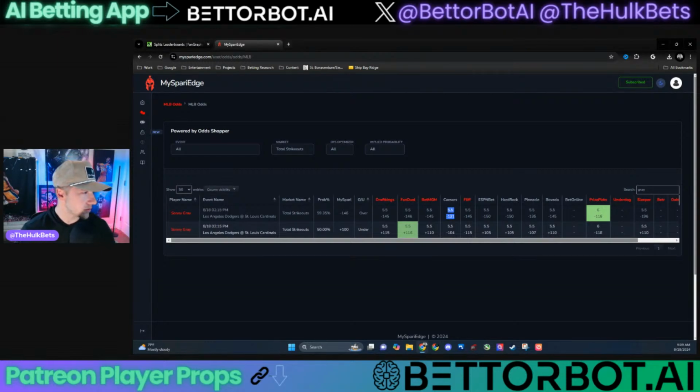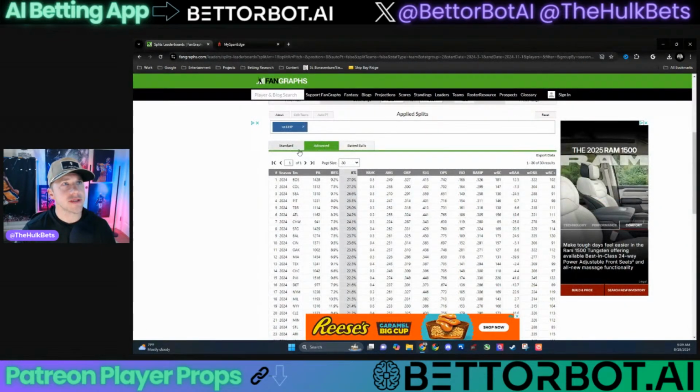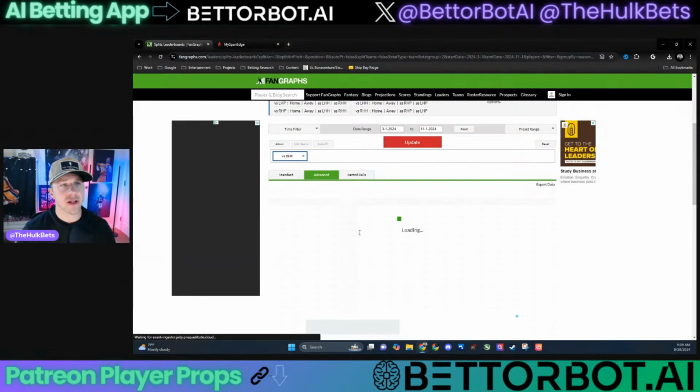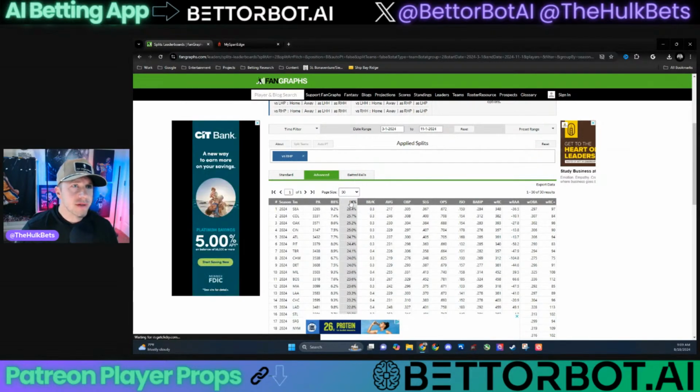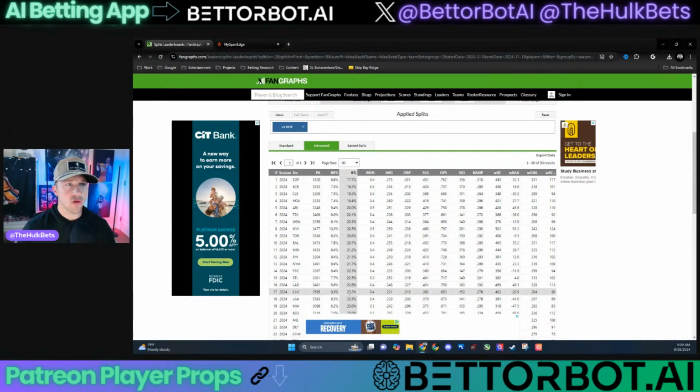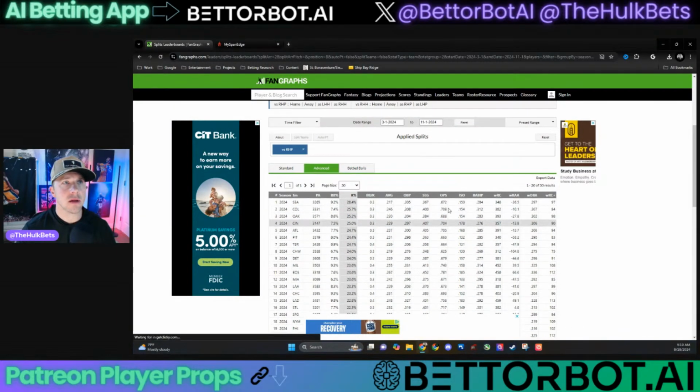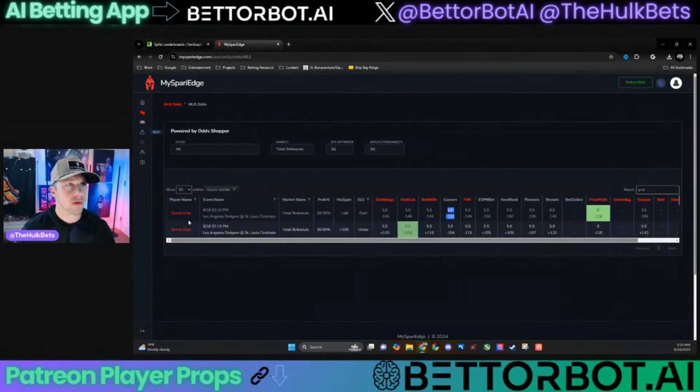So, Sonny Gray is a right-handed pitcher. Just curious here. I haven't even looked this up. Again, I wanted to do this all just live on stream and show you how you can do this. Sonny is playing the Dodgers, one of the lower, middle-of-the-road strikeout teams, 22.8% over the last 14 days. That's not bad. It's not terrible. It doesn't jump off the page, but it's not like they're the lowest strikeout team. And we're getting great odds here at minus 131. Lots of value here. You could almost consider this borderline a plus EV bet.